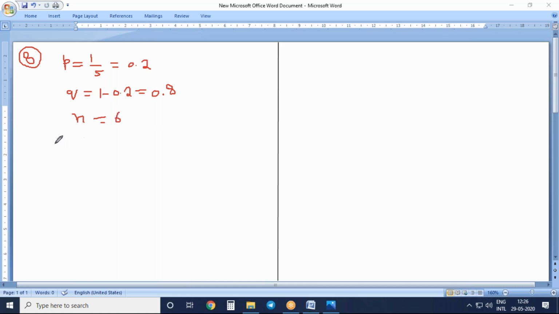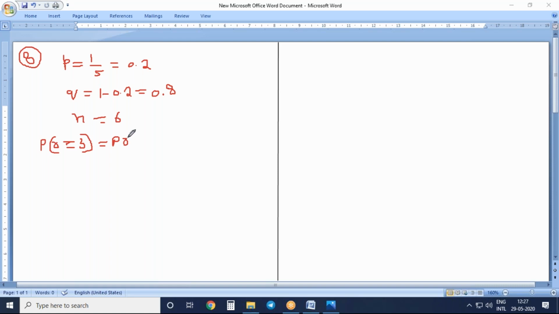And what is the question asking? P of r greater than or equal to 3. So we have to start from 3 and go up to 6 here. At least 3 bombs. At least 3 means it will start from 3. For example, if he is asking greater than 3, it will start at 4, and 3 should not be included there. So when the problem comes, you'll know it.